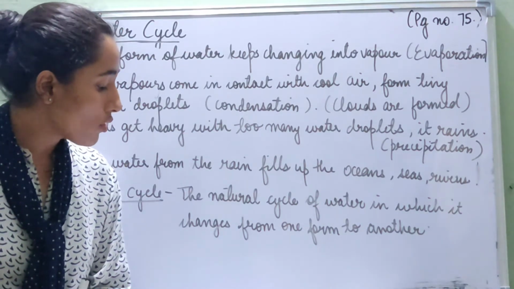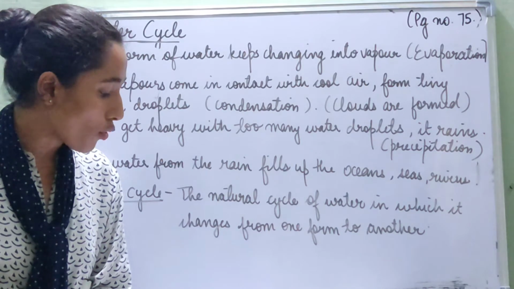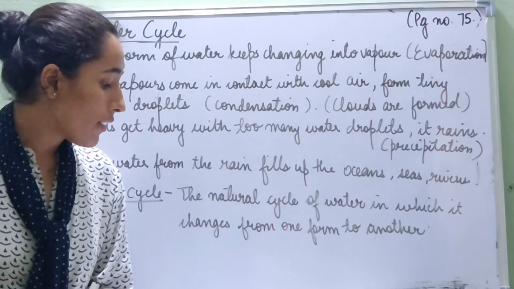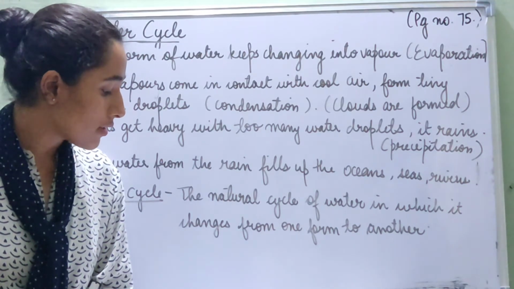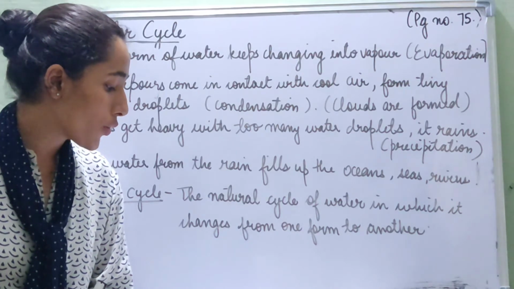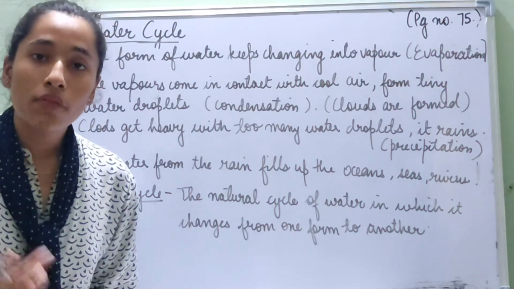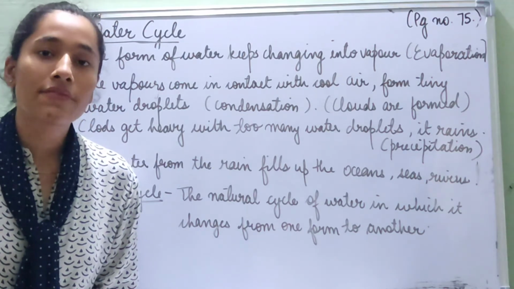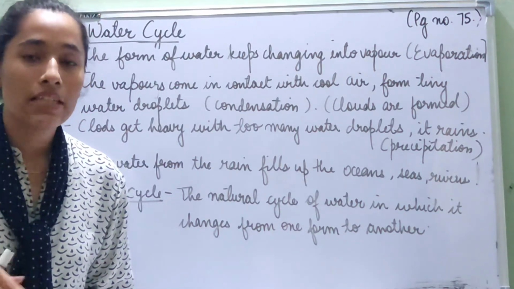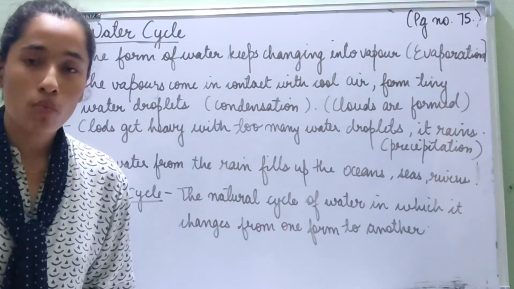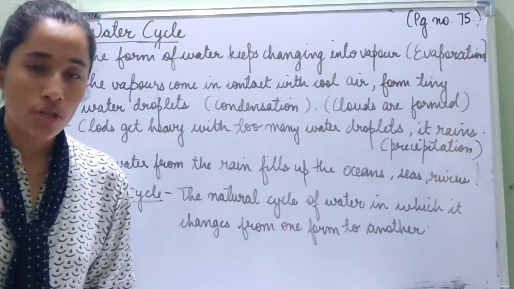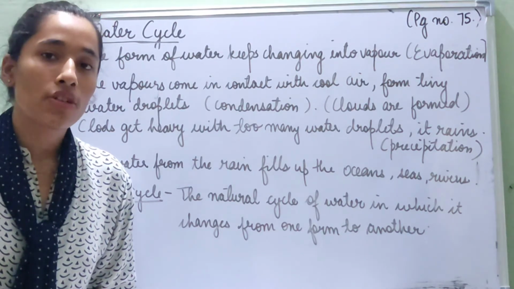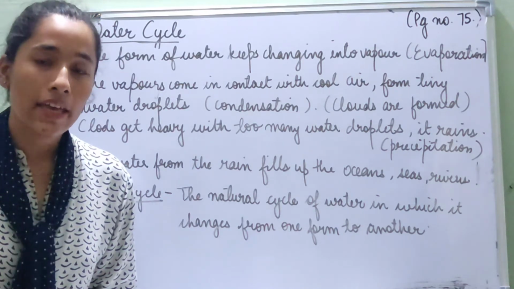The rainwater flows back into the oceans, rivers and ponds. Due to rain, the level of underground water also increases. The underground water helps in the growth of plants. So with the help of rain, the water from rain fills back the oceans, seas and rivers. All of those water bodies from which evaporation happened are filled back again with water because of precipitation and raining.